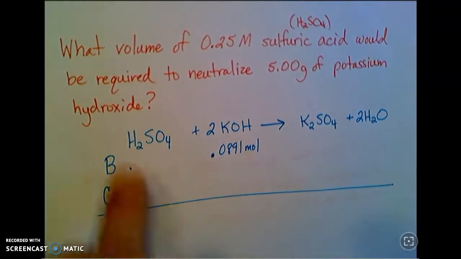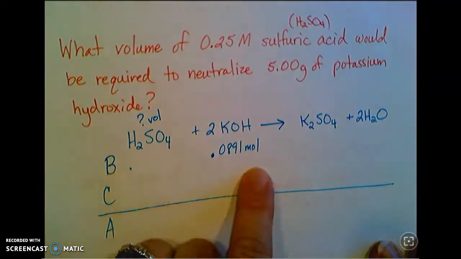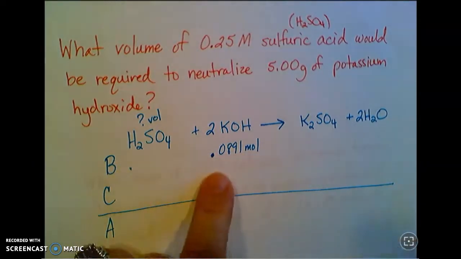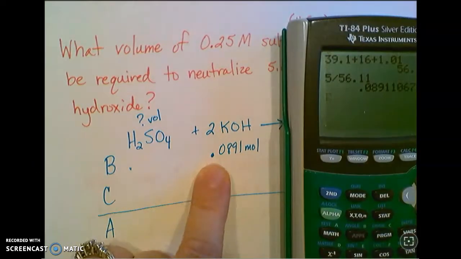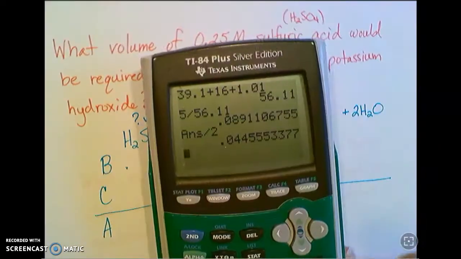Now, I'm looking for the volume of this one. So I'm going to do my stoichiometry calculation. It's a 2-to-1 ratio. So I'm going to divide this number by 2, multiply by 1. Of course, it doesn't change a thing.